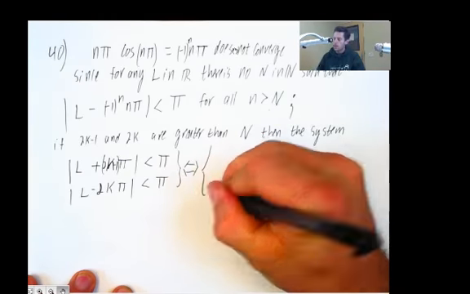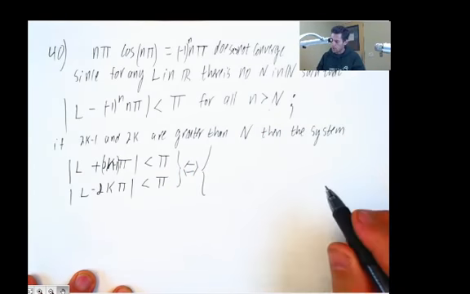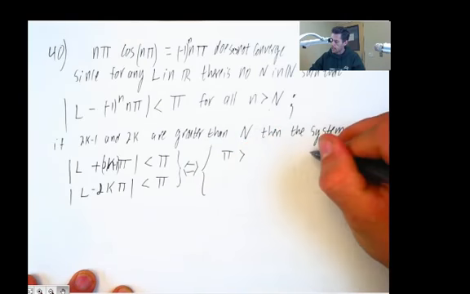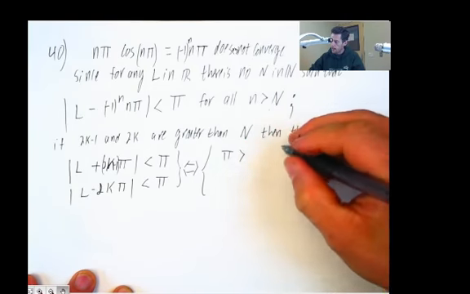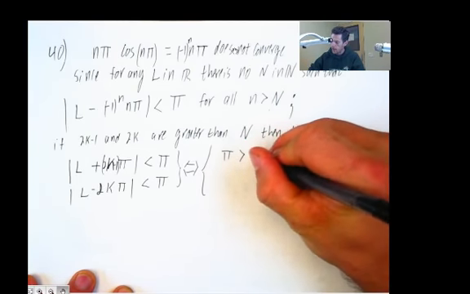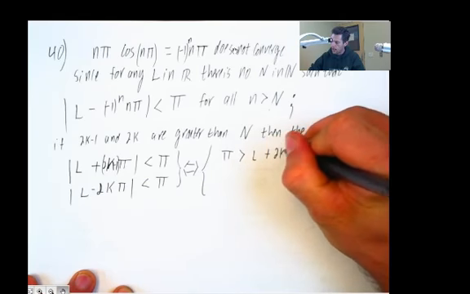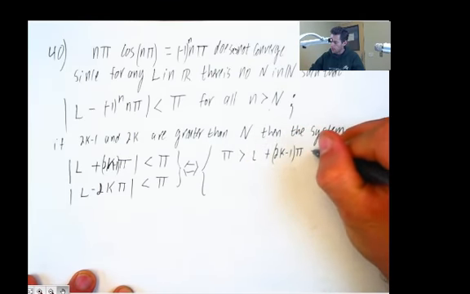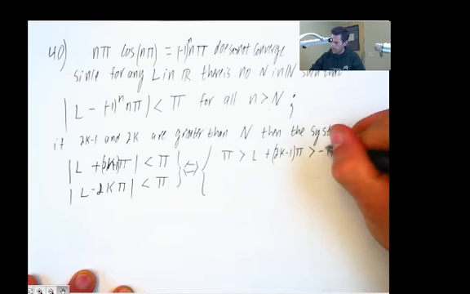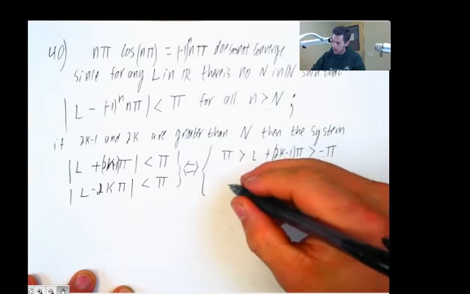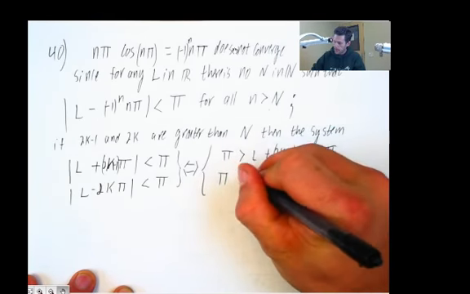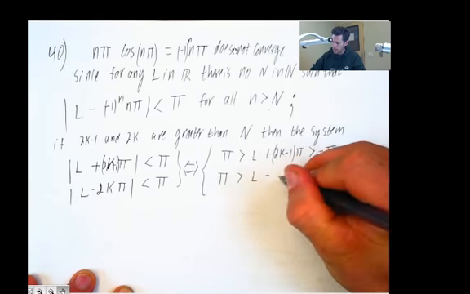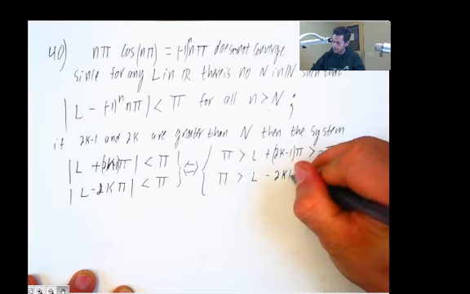We've got to have between pi and negative pi, L plus 2k minus 1 times pi. Okay, and that's going to be bigger than negative pi. And then down here, between pi and negative pi, we've got to have L minus 2k pi.